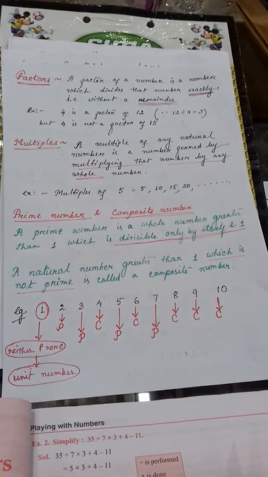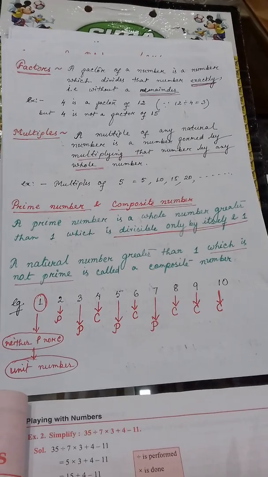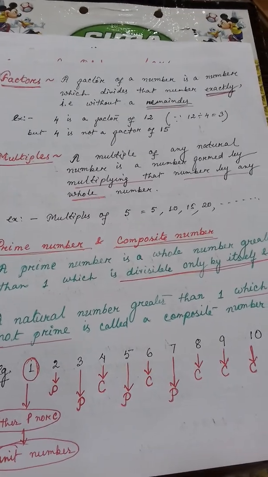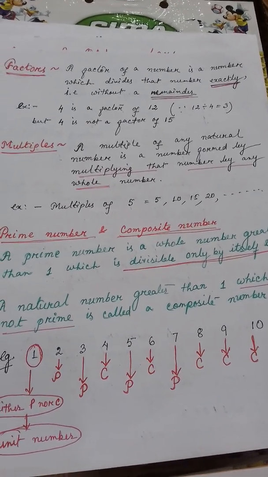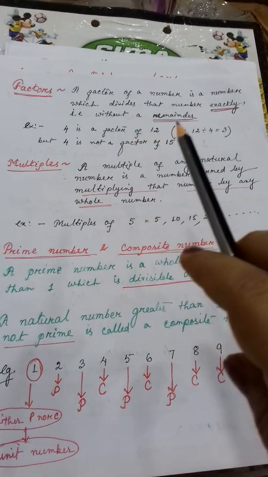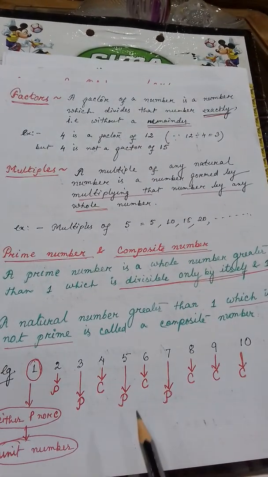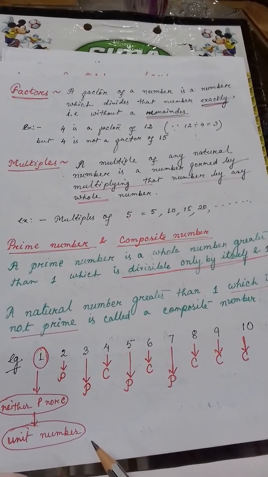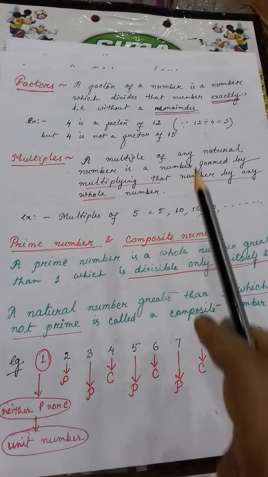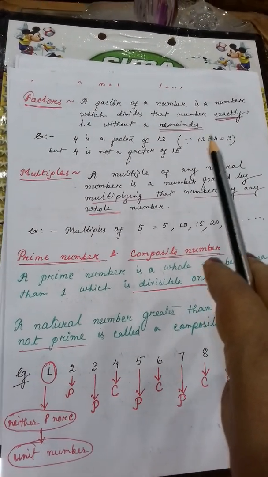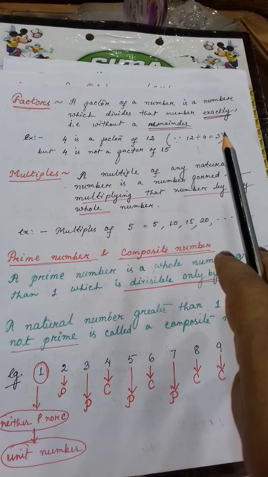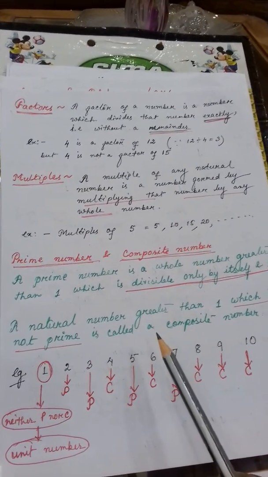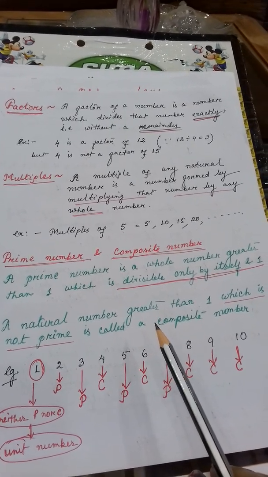So you see, all of you know what factors are. A factor of a number is a number which divides that number exactly, that is, without a remainder. Now what do you mean by exactly? Exactly means if you divide a dividend by a divisor, after getting the quotient, if the remainder comes 0, that division is known as exact division.